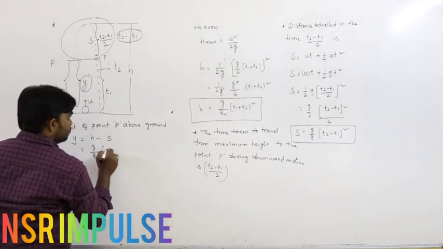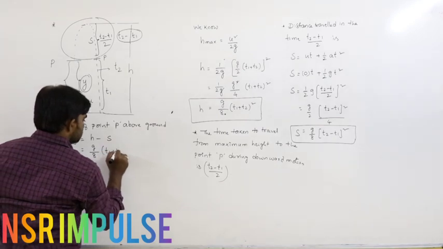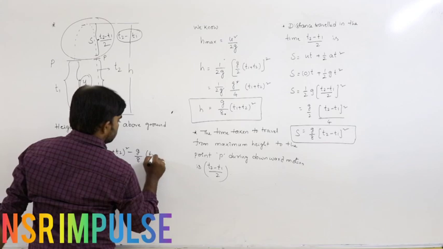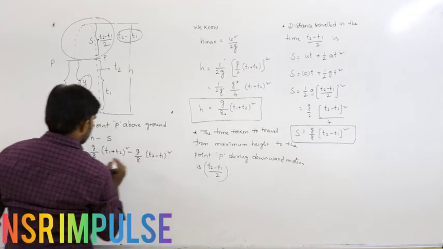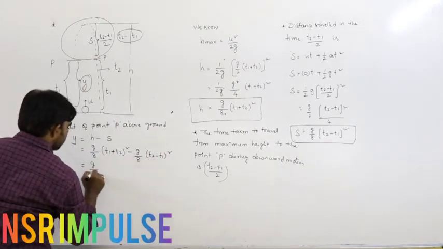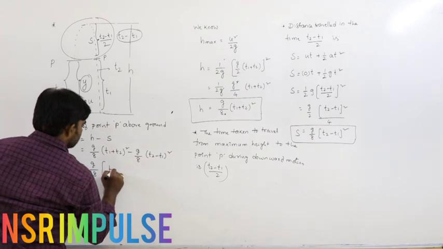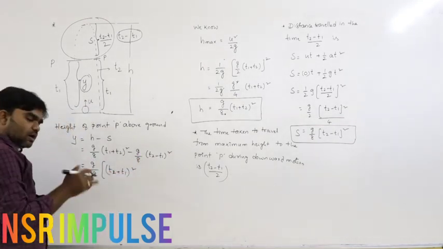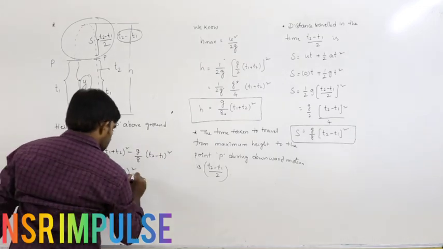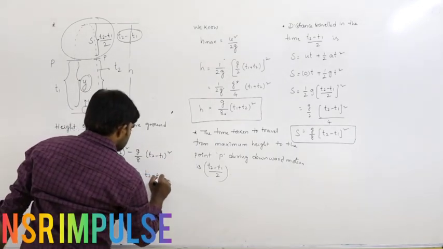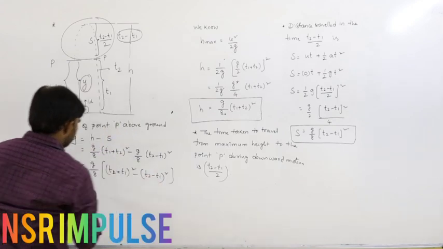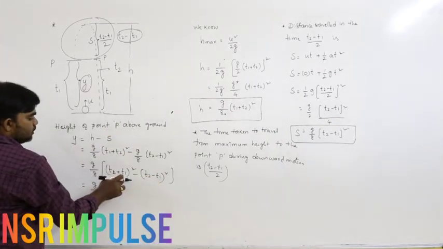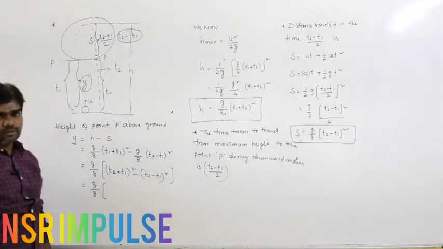g by 8 into (t1 plus t2) whole squared minus g by 8 into (t2 minus t1) whole squared, that is equal to g by 8 into (a plus b) whole squared minus (a minus b) whole squared.